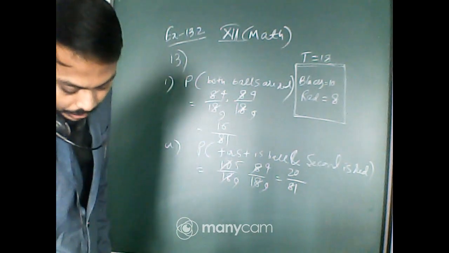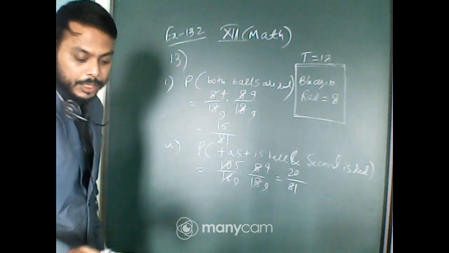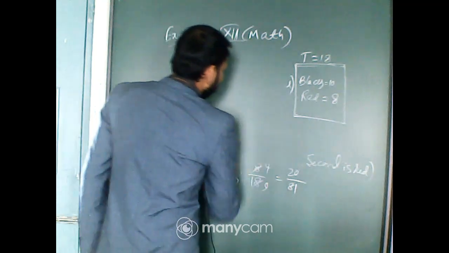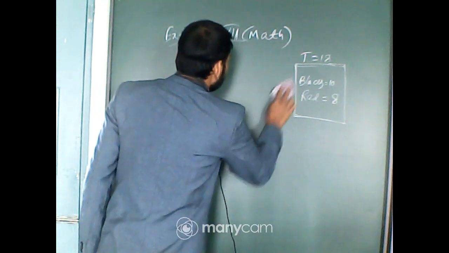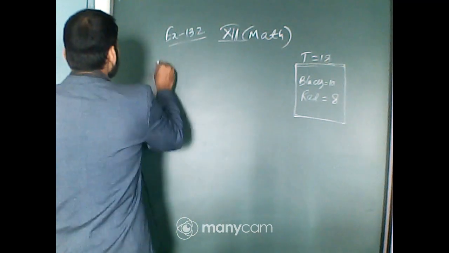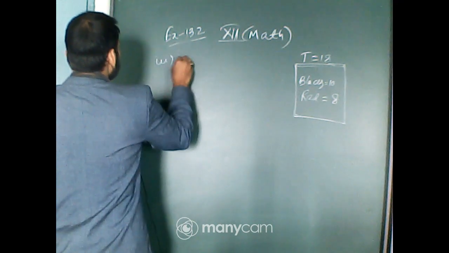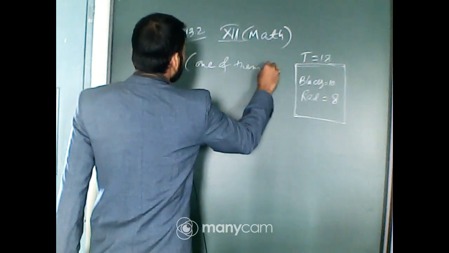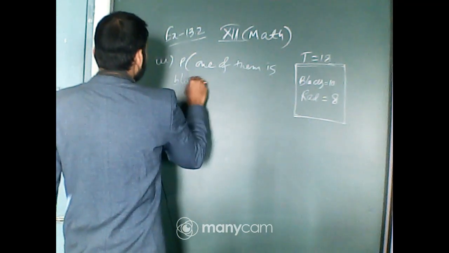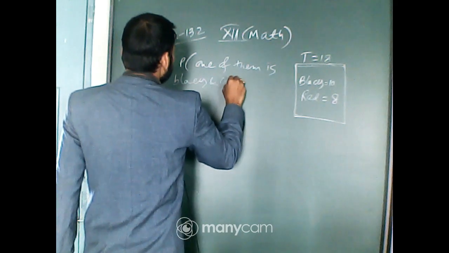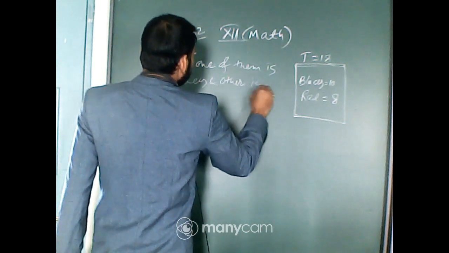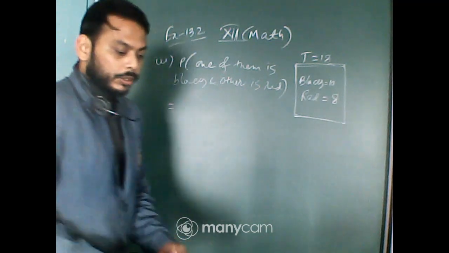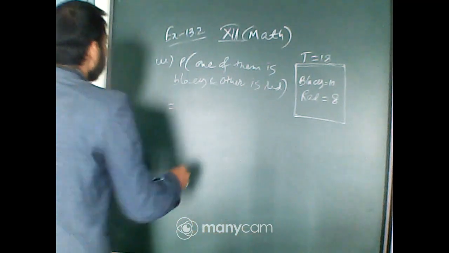Okay. Now the third one, very important one. One of them is black, other is red. That means it can be broken into two portions, two mutually exclusive events.